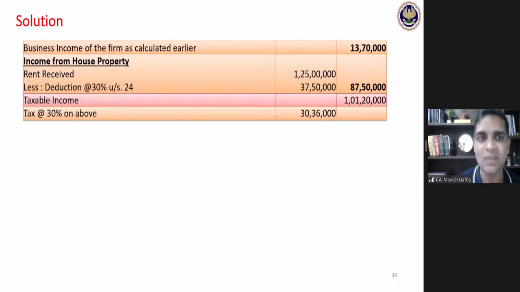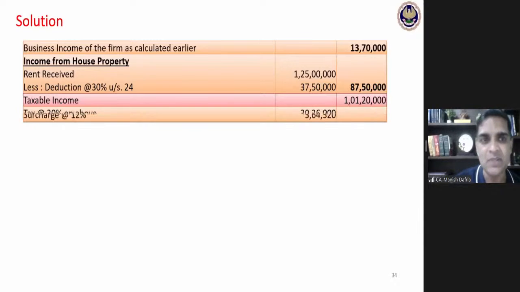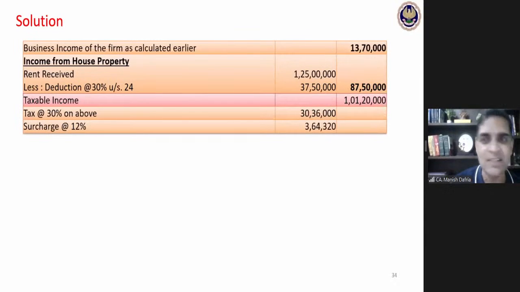Income is more than 1 crore. The surcharge is to be calculated. Very good. So in the examination, you are able to catch it. Yeah, surcharge is applicable. How much is the surcharge? With all the scratching of your heads, for a partnership firm, it is 12%. So 12% of 30 lakhs 36,000 is the surcharge, 3 lakhs 64,320. Yeah, Nitesh, you got it now.